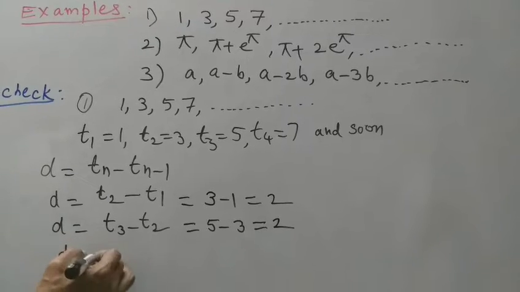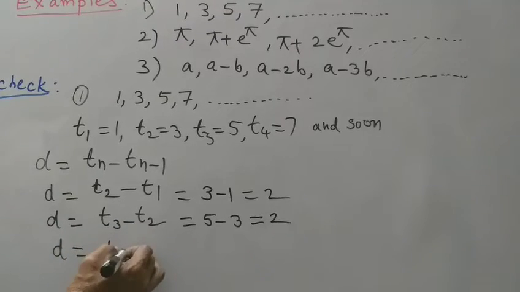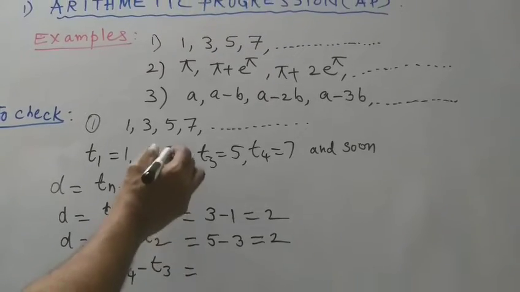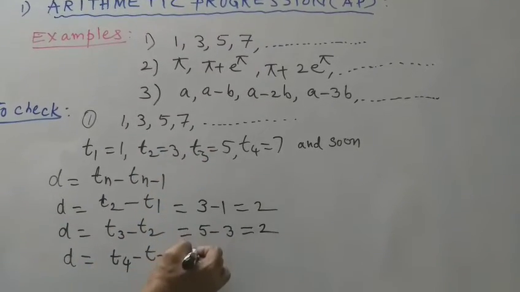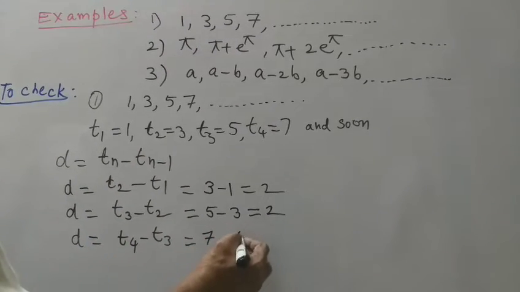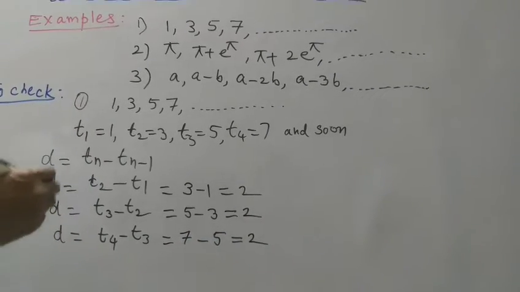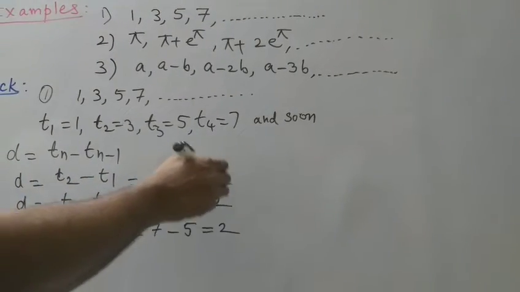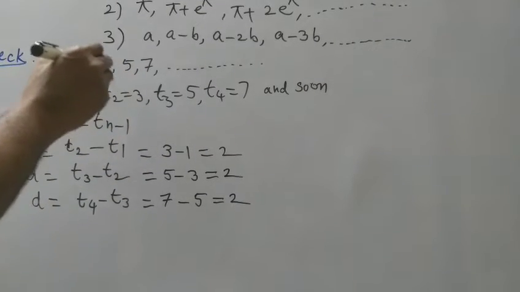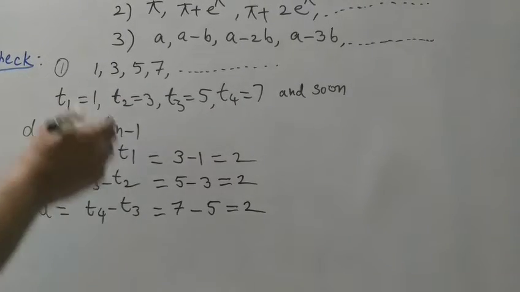And similarly for the next one, the fourth term T4 minus T3 is equal to 7 minus 5, which is 2. So here also the common difference is 2 for all these terms. So it confirms it is an arithmetic progression.